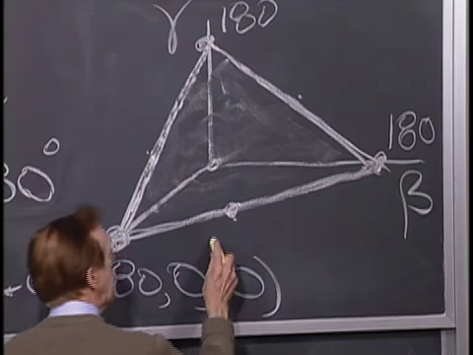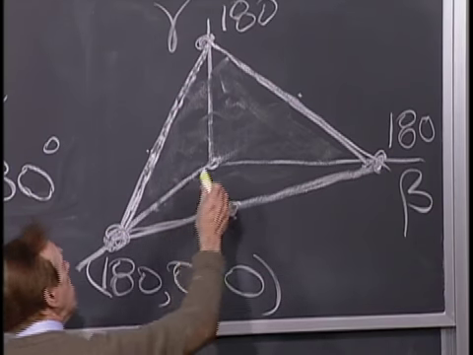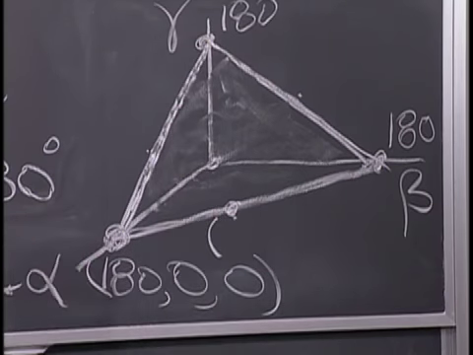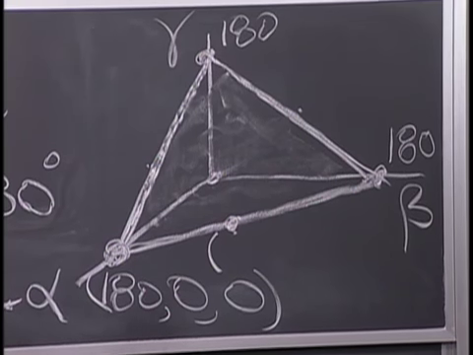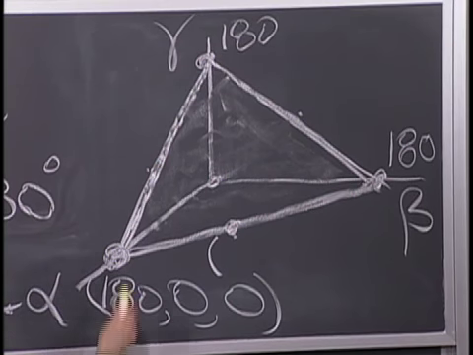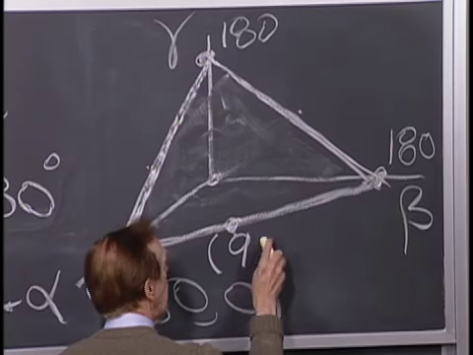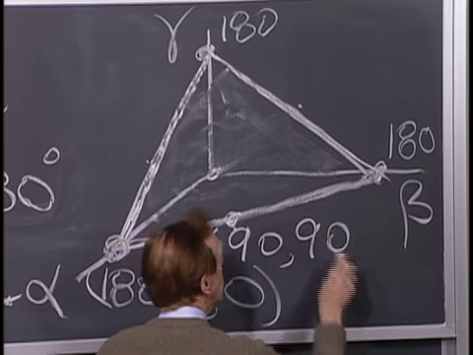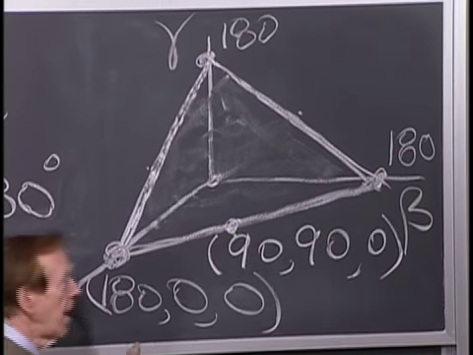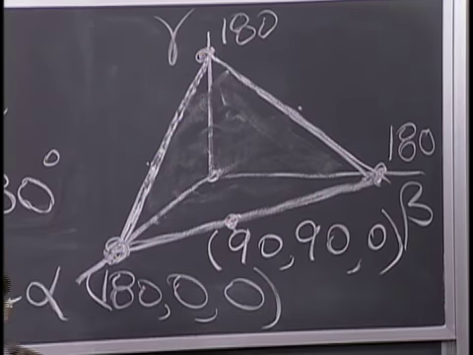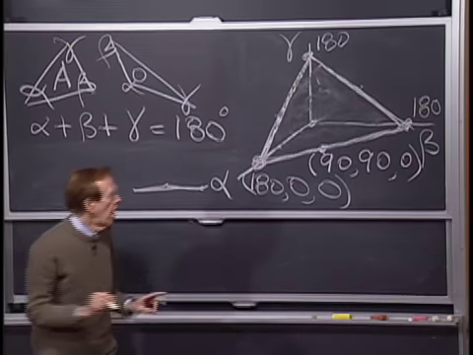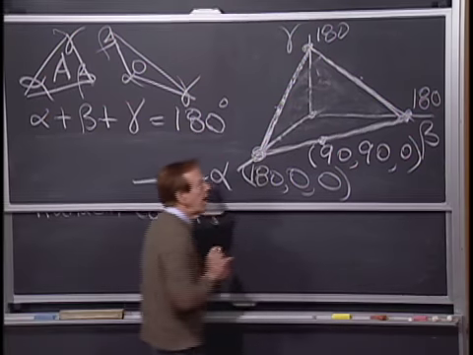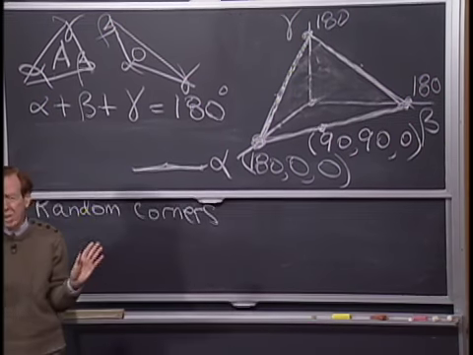So I would say that's the point where gamma is still 0, because I'm down in the base. I've got no height here, but I'm halfway here. That would be a 90, 90, 0 triangle. Again, with a 0 angle, it's a bit squashed. So it's the points inside that I'm really interested in.